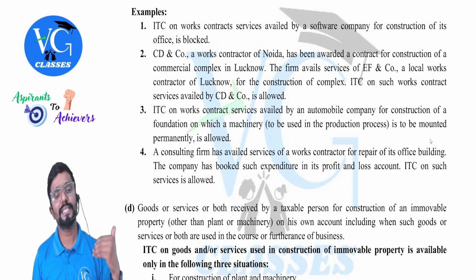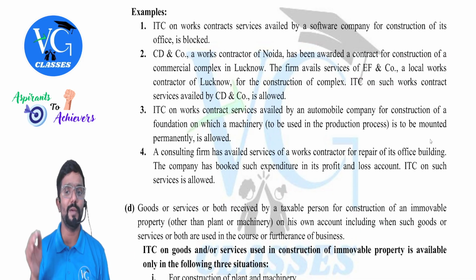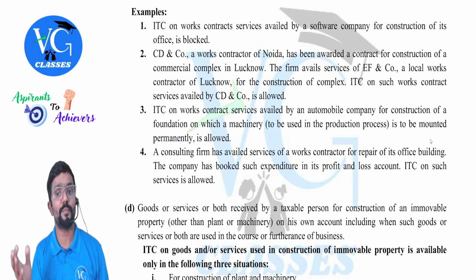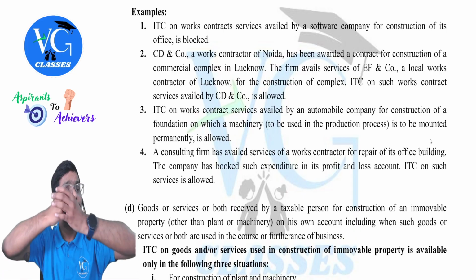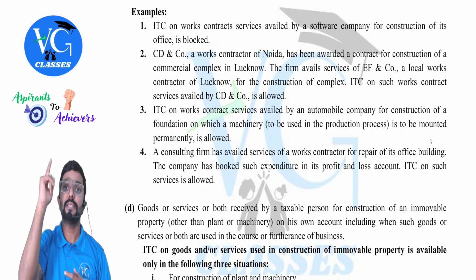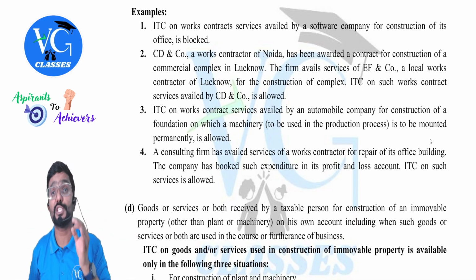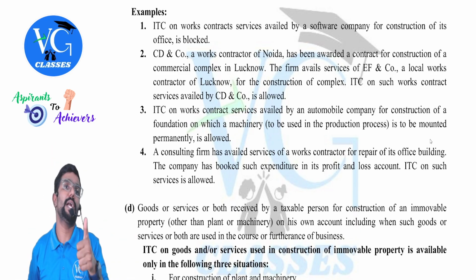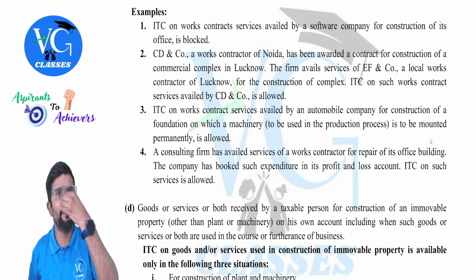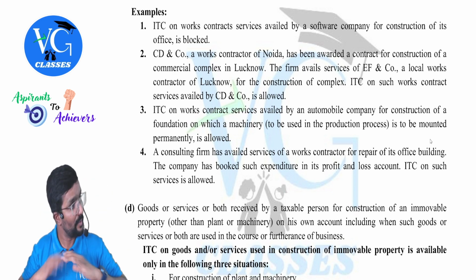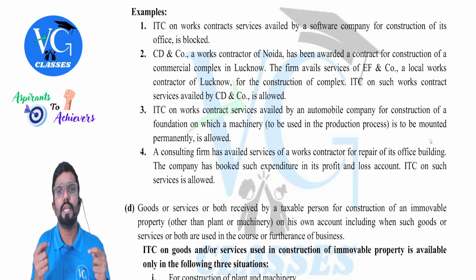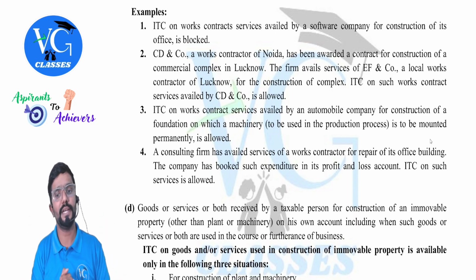Third, ITC on works contract services availed by an automobile company for the construction of foundation on which a machinery to be used in the production process is mounted. Means plant and machinery is attached to the building or land permanently. Is it allowed, guys? Yes. If works contract service is for the construction of plant and machinery, credit is available. Okay. Sir, construction of plant and machinery. Guys, some machineries will be attached to the land permanently. So for that, if I have taken any works contract service to attach it to the land, is credit available, sir? Yes, credit is available.